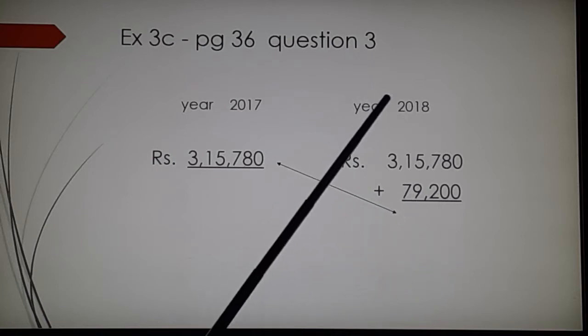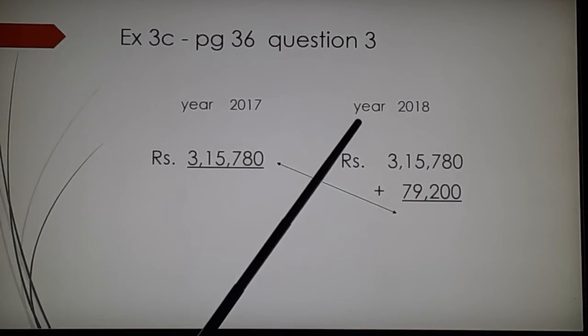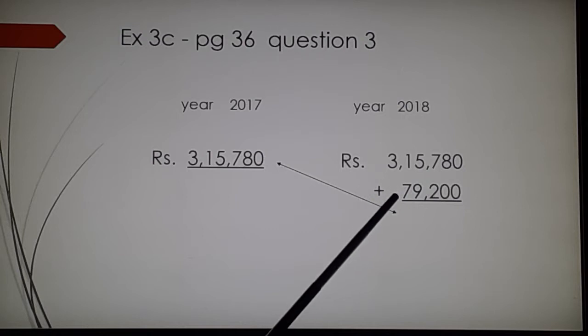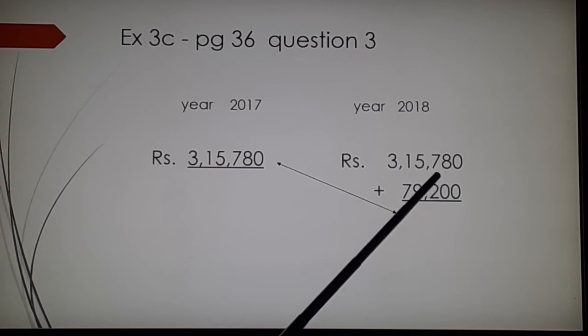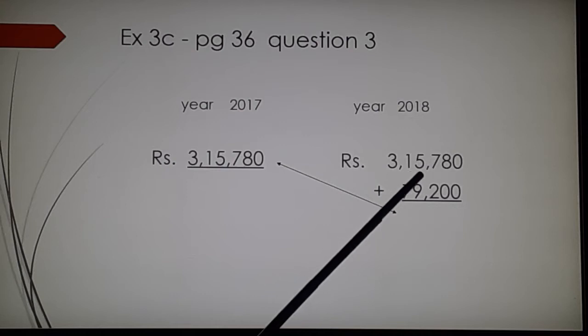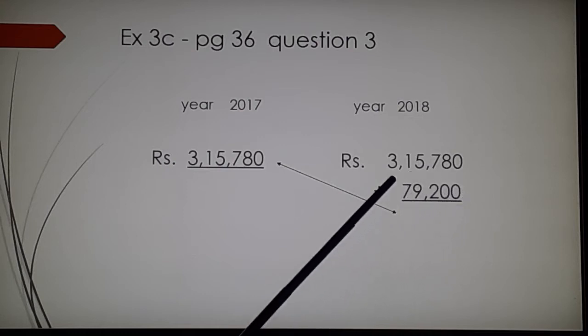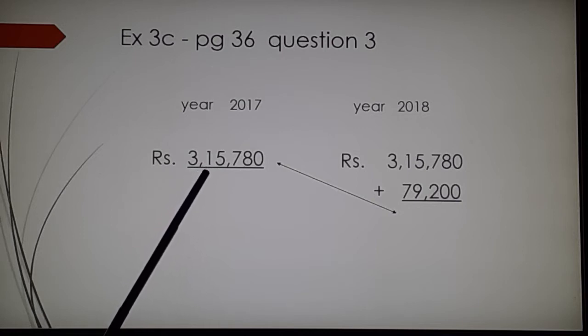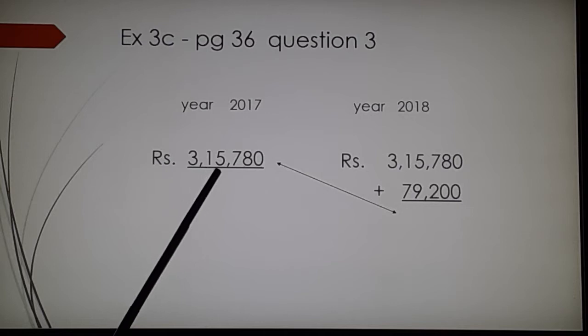3,15,780. Next year, that is 2018, his income increases. Every year we get some increment if we are working. If we are having a job, there may be some increment. That is called hike. So this is not the salary for the next year. Children, you can use your logic that if his earning is 3,15,780, it can't be less.